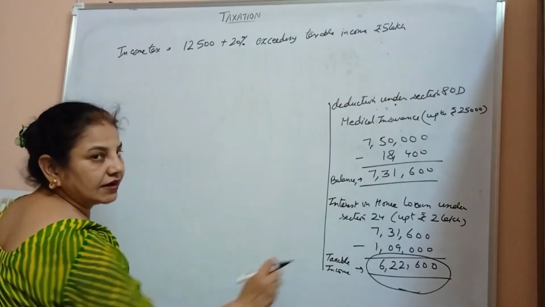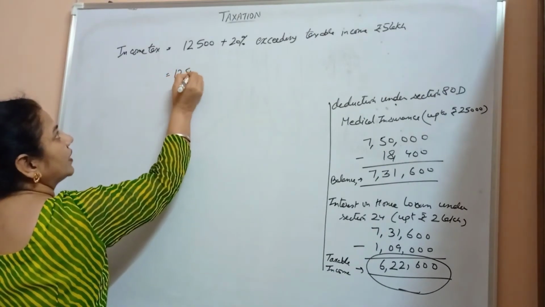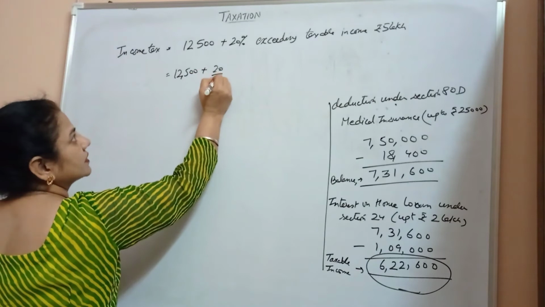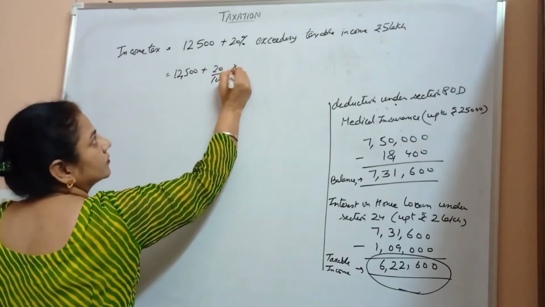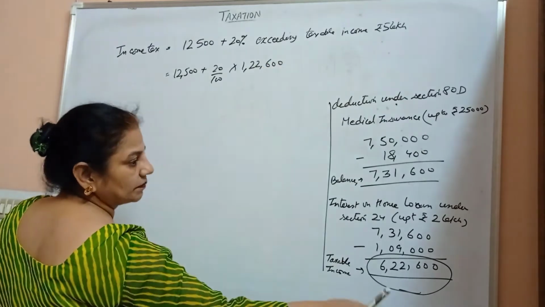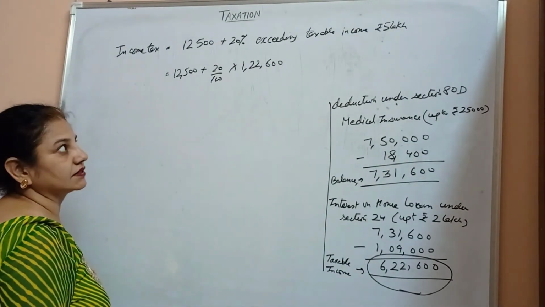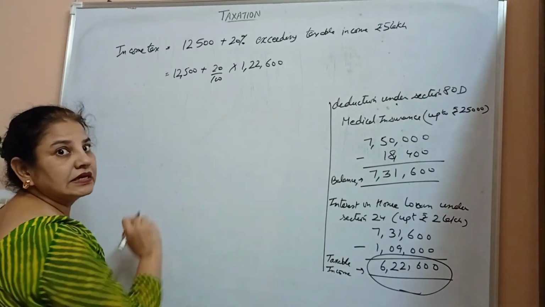So we subtract 5 lakh from 6,22,600 and we get 1 lakh 22,600.